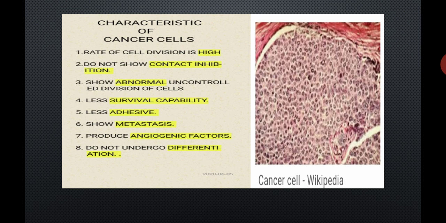Normal cells do not produce angiogenic factors, but cancer cells produce angiogenic factors, and these factors stimulate the blood vessels to supply more nutrients to the cancer cell. Last point, normal cells show the process of differentiation, but cancer cells do not undergo the process of differentiation. This is the difference between the normal cell and the cancer cell, or the characteristic features of the cancer cell.